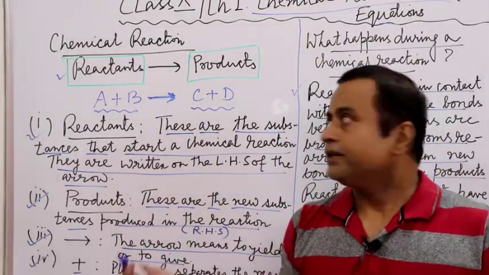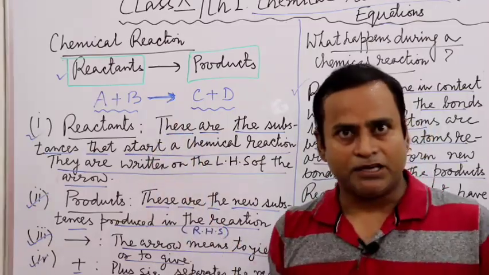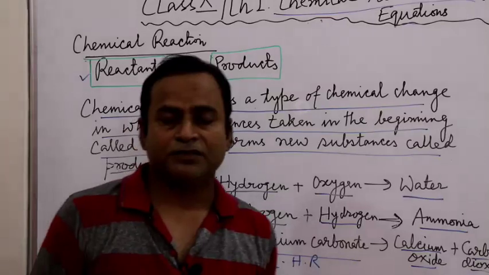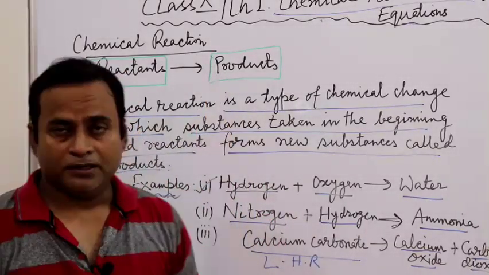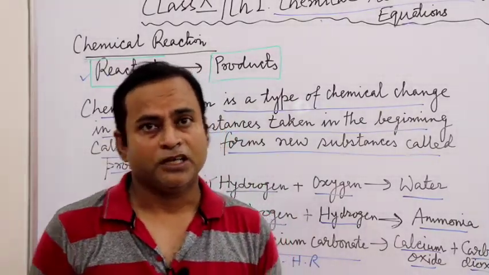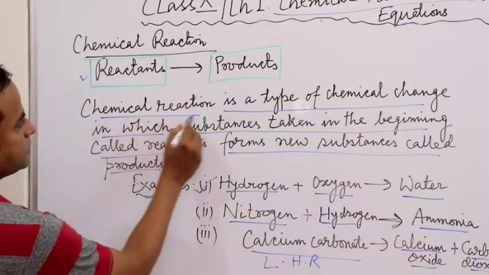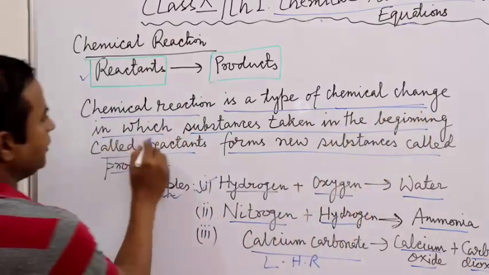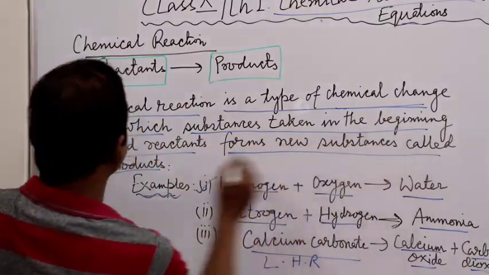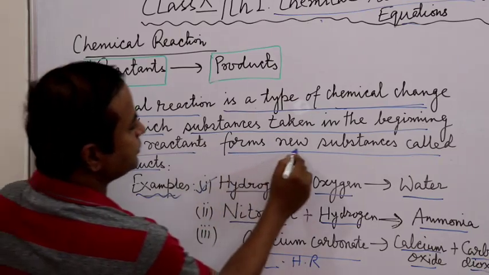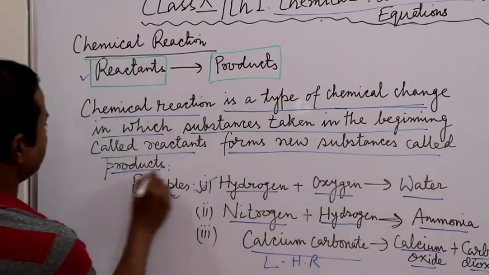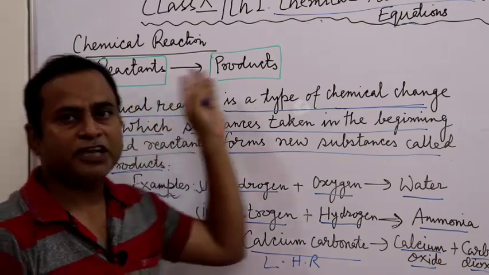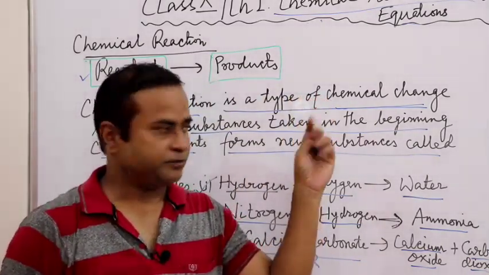Now we will define what is a chemical reaction. After knowing about reactants and products and the meaning of the arrow, it's time to define chemical reaction. A chemical reaction is a type of chemical change. Please remember, it is a type of chemical change in which substances taken in the beginning, called reactants, form new substances called products. So basically what happens in a chemical reaction is the conversion of reactants into products in simple terms.